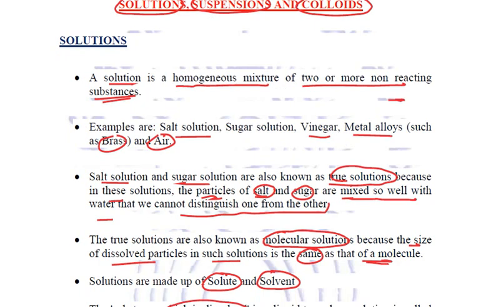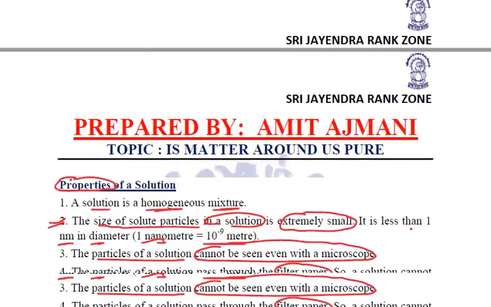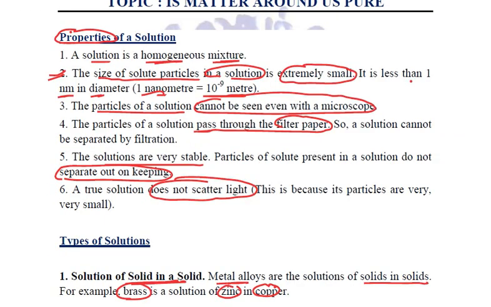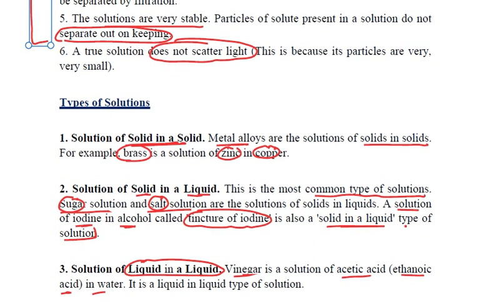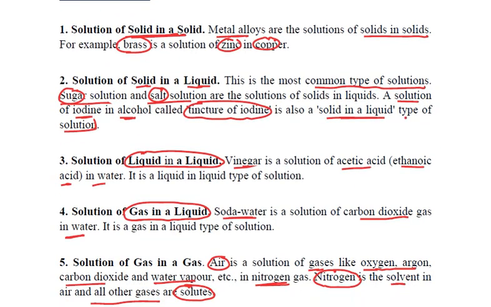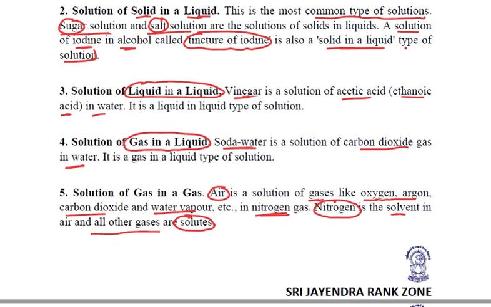And then we studied solutions, suspensions, and colloids, and their properties. All the properties which we studied are basically a differentiation between these. We took examples of many types of solution: solid in solid, solid in liquid, liquid in liquid, gas in liquid, and gas in gas also.